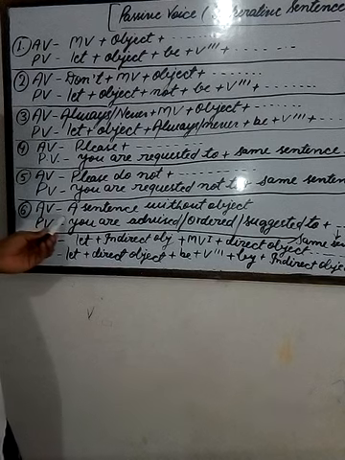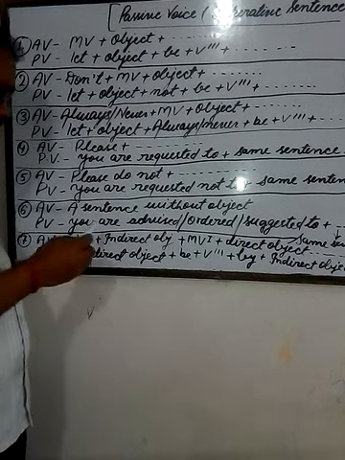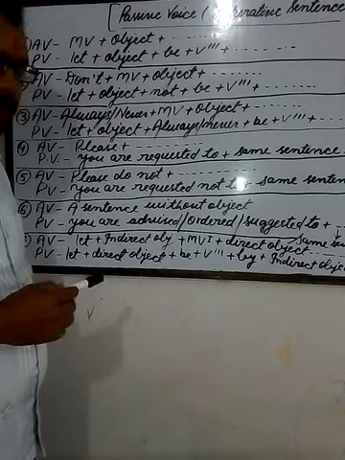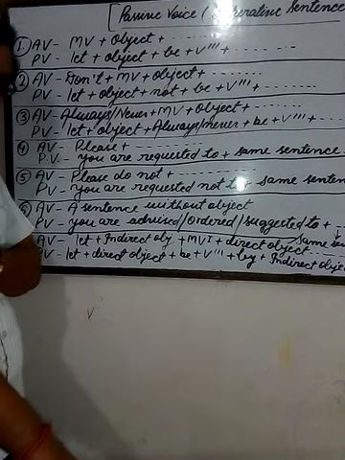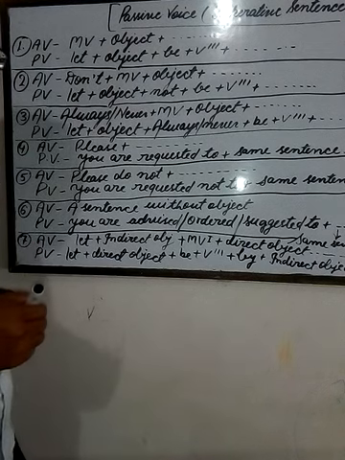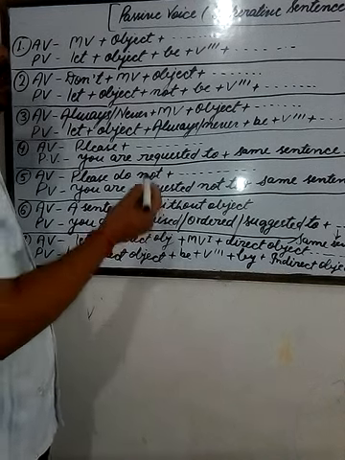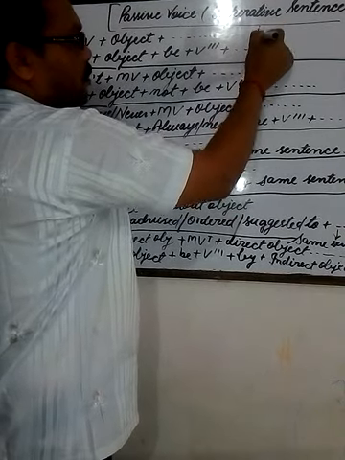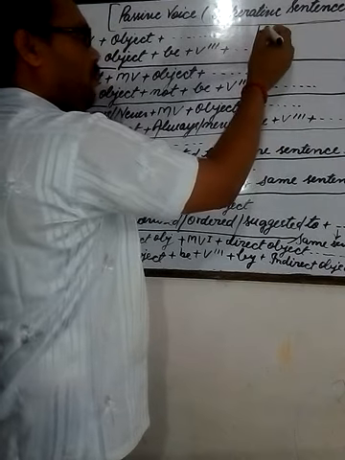Next type of sentence is very important. You must pay attention to it very seriously. It is when the object is not given in a sentence. Here I would like to tell you some students find it very difficult to find an object in a sentence. I will give you a trick to seek the object in a sentence.